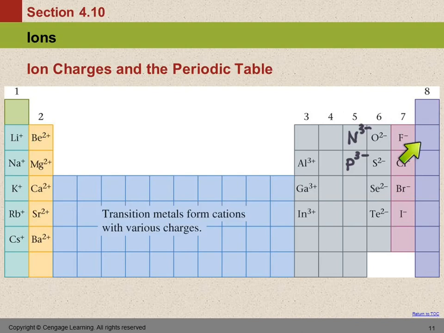And you figure out the charge by counting backwards. So 0, -1, -2, -3. This column here in the middle doesn't really form ions. Carbon doesn't form ions, and the rest of them, silicon, germanium, they don't really form ions. When we get to the metals down below, they form ions, but they're not very predictable.